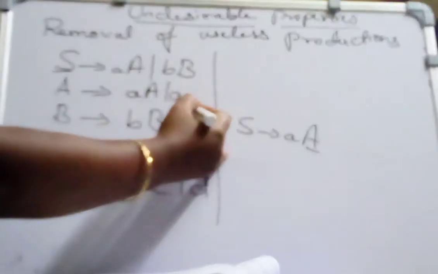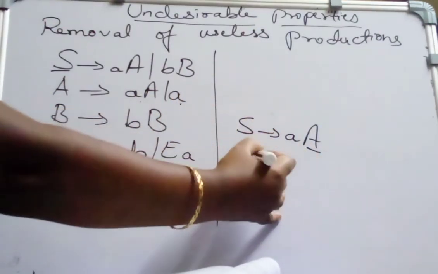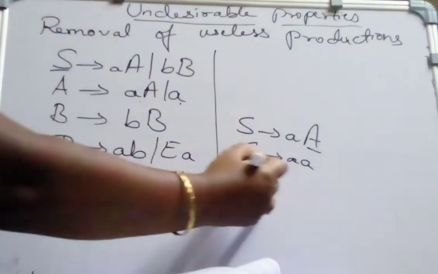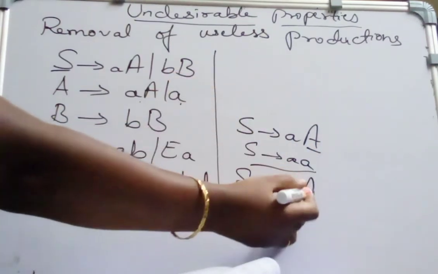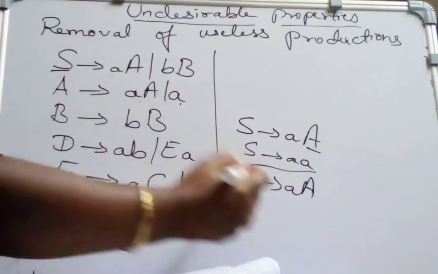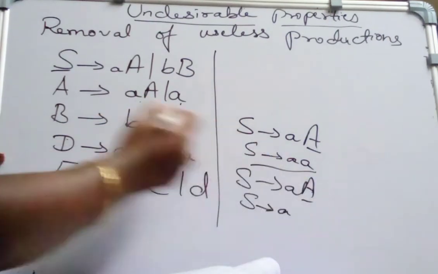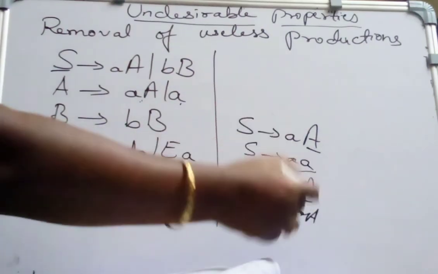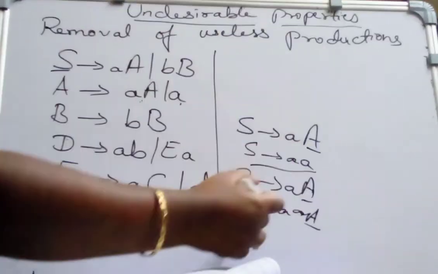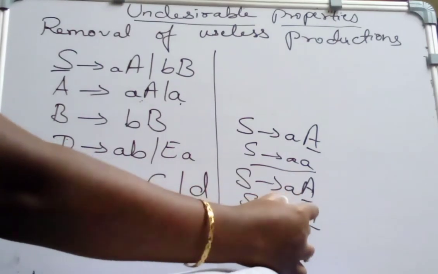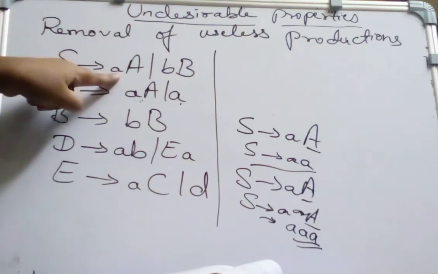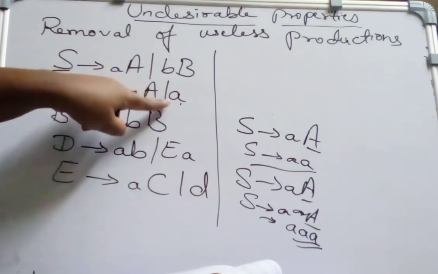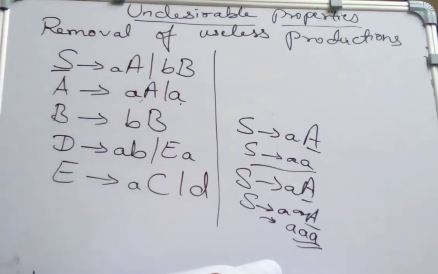If I substitute with this terminal symbol a, we will get some string like this, aa. Or else if I take S derives AA, for this A the next production I can substitute is AA. I can substitute for this A as AA, and again for A I can substitute AA, any number of times. Later this A is terminated by substituting with small a. So it means that this grammar is useful. S derives AA is useful, as well as A derives AA or a.